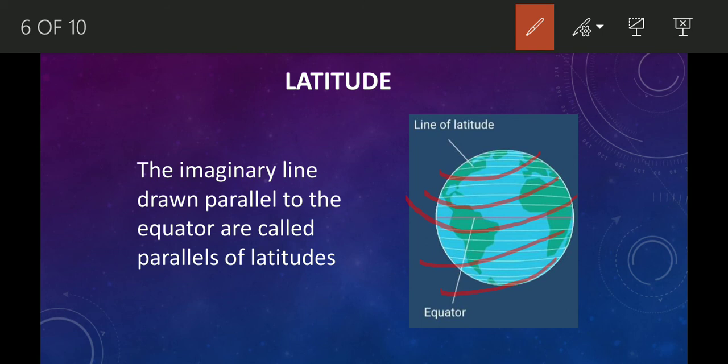There are 90 parallels in the northern hemisphere and 90 parallels in the southern hemisphere. So in total there are 180 degrees of latitudes in which equator is at 0 degree. Equator is the longest latitude among them. Each latitude is separated from the other by 1 degree. There are several significant lines of latitude on the earth's surface.